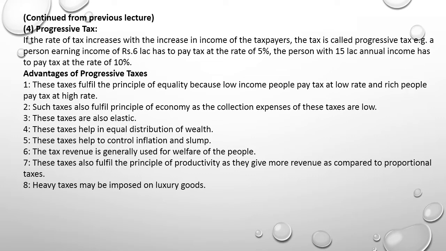Slump means recession, depression, the bad business conditions, they are slump. Then six, the tax revenue is generally used for welfare of the people. Number seven, these taxes also fulfill the principle of productivity as they give more revenue as compared to proportional taxes. Number eight, heavy taxes may be imposed on luxury goods.